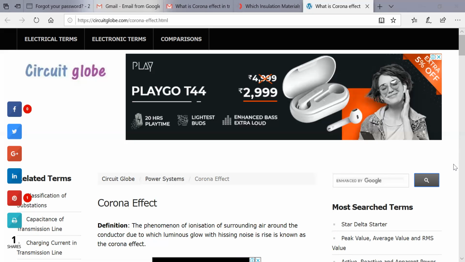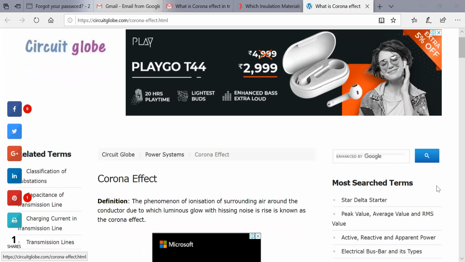Okay. So the ionization of the air which is around the conductor, the phenomenon of ionization of the surrounding air across the conductor, and due to that a luminous glow will occur and a hissing noise is produced. So we say that it is a corona effect.